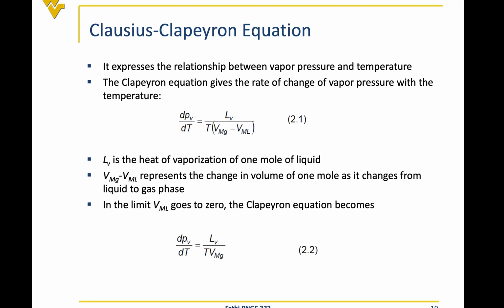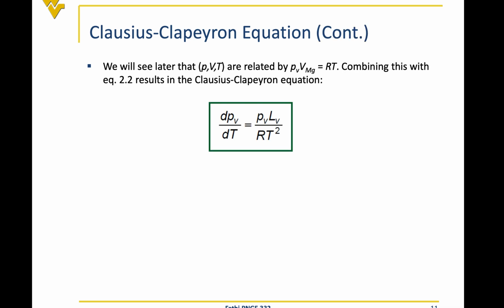And then they said we're also going to use the relationship which we call the ideal equation of state, which we will go over in a few slides. That relationship says that pressure times volume is equal to a constant times temperature. So PV is equal to RT, where R is a constant, times the temperature.